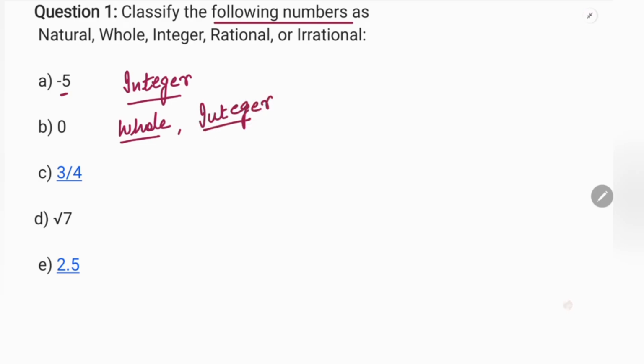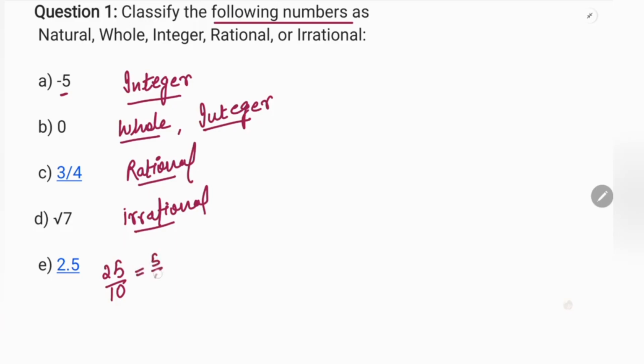3 by 4 is a rational number, right? This is an irrational number, and this is 2.5. It's in decimal. If you remove the decimal, you will get 25 by 10. If you simplify it, it is 5 by 2. That means it can be written as a fraction, so it is a rational number. Okay, so this is how we can classify.